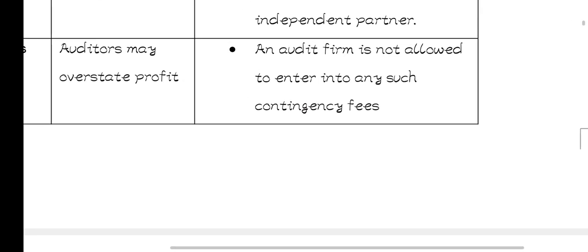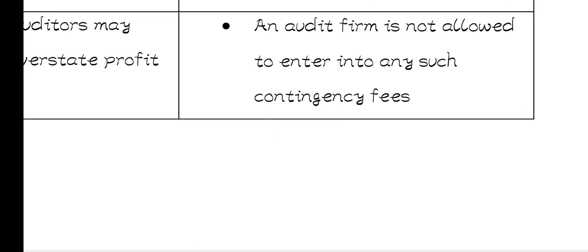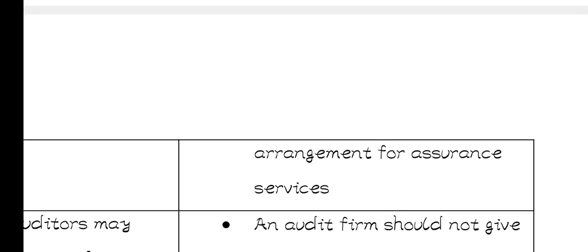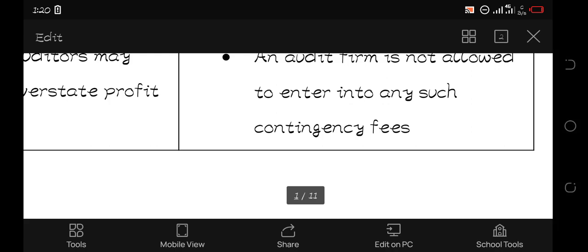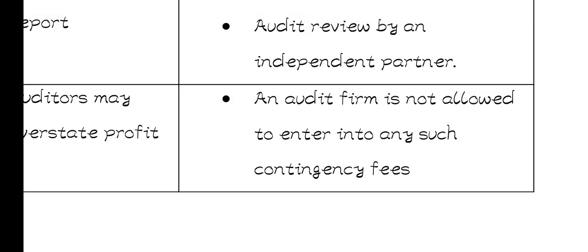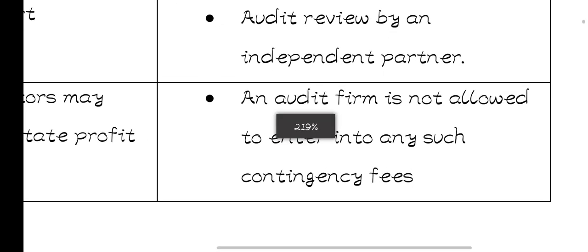Then the safeguard is that an audit firm is not allowed to enter into any such contingent fees arrangements for assurance services. In case you get a client that is paying you basing on the performance of the firm, you are not supposed to accept, because it's going to influence your judgment. Yeah, and you may end up giving a wrong opinion which might affect your firm. So an audit firm is not allowed to enter into any such contingent fees arrangements.